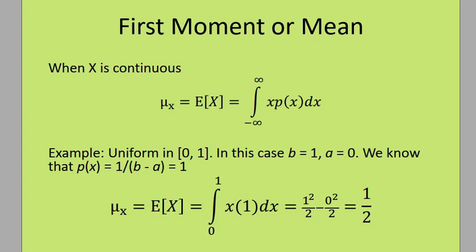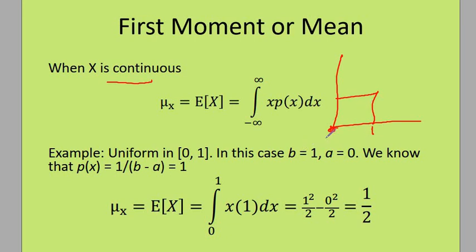And then the first moment or the mean of a continuous random variable is given by x times the probability of x, and for continuous we are integrating from minus infinity to infinity. So if we are given a uniform variable from 0 to 1, and you remember that a uniform variable, we showed you an example. So this one spans from 0 to 1.